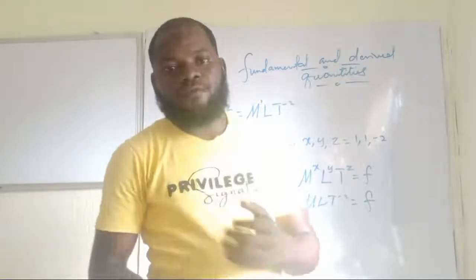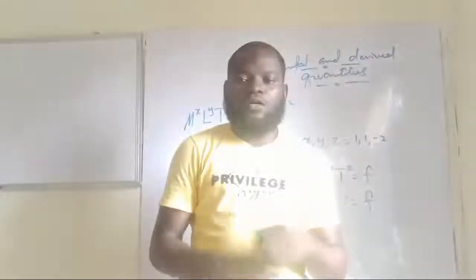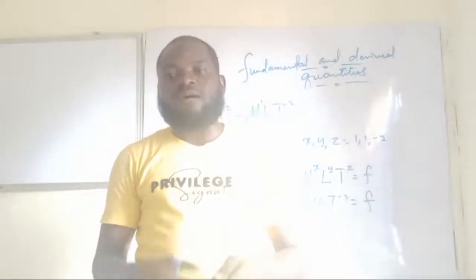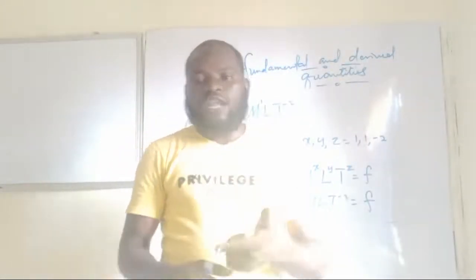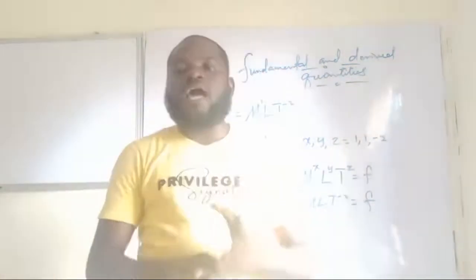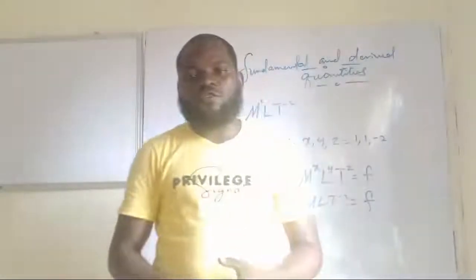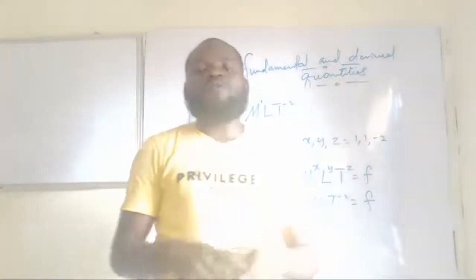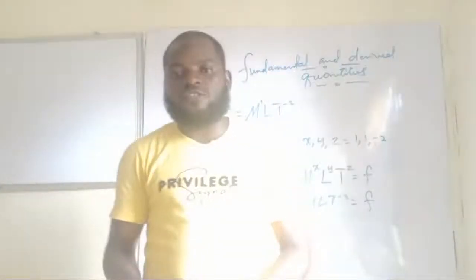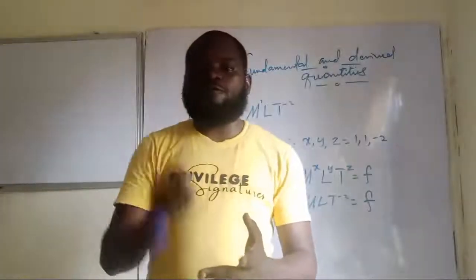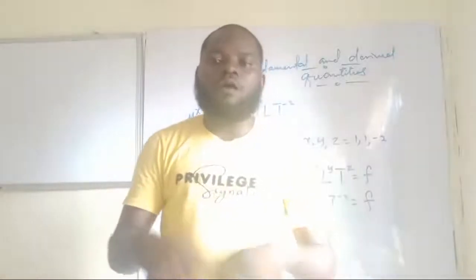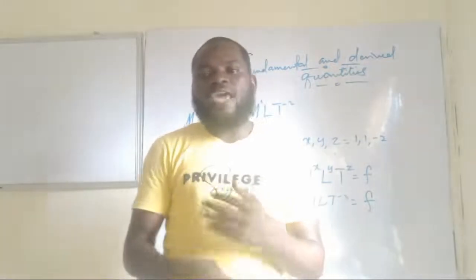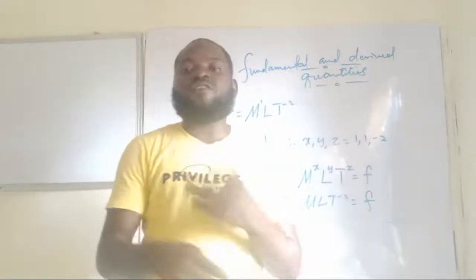So, a quick recap. When we started the class, we were able to define what? Fundamental and derived quantities. And we stated examples of fundamental and examples of what? Derived. And we said fundamental quantities include mass, time, length, amount of substance, current, temperature, and luminous intensity. Then we said derived quantities are much in number, such as velocity, acceleration, force, momentum, work, and any other thing. They are all derived, abi?